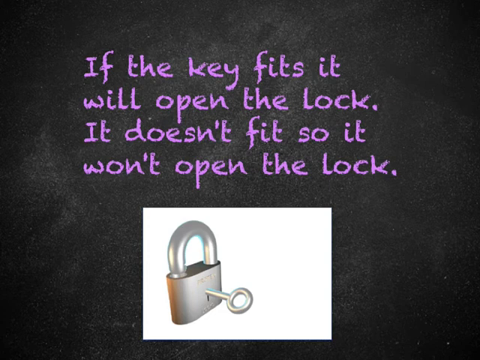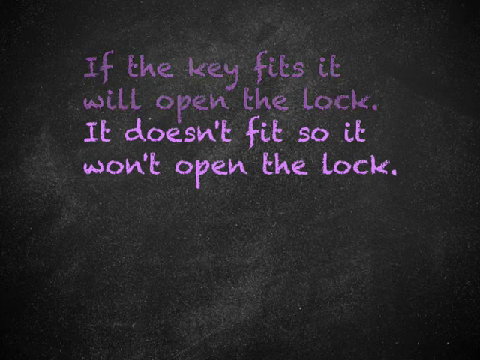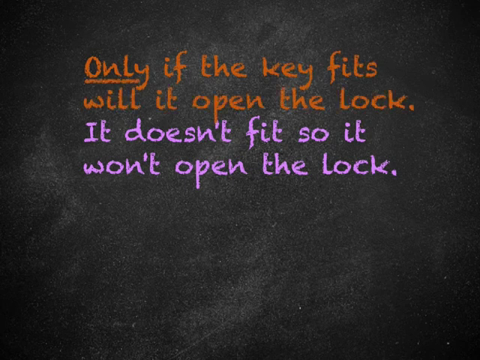Perhaps the reason for this is that we have some background knowledge about the first premise. We may know that, if the key fits, it will open the lock, but we also know that, only if the key fits will it open the lock. Or, to put it another way, if the key fits it will open the lock, but if it doesn't, it won't. If this were the premise in our argument, there wouldn't be a problem. Perhaps sometimes when people make the mistake of denying the antecedent or affirming the consequent, it is because they are wrongly assuming that the statement, if P, then Q, really means, if, and only if P, then Q.